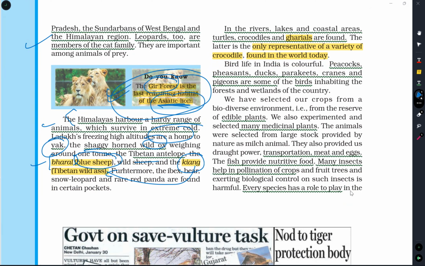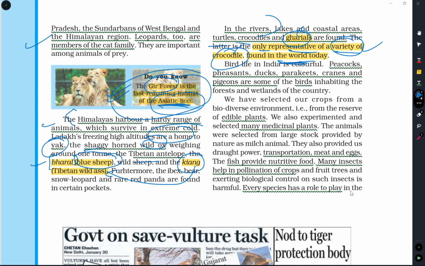In the rivers and lakes also, crocodiles, turtles and fishes are there. Rivers and lakes contain crocodiles, turtles and gharials. Gharial is also one type of crocodile. Gharial is the only representative of a variety of crocodile found in the world today. This point is very important. What is a gharial? It is the only representative variety of the crocodile. It is also gharial, also crocodile.